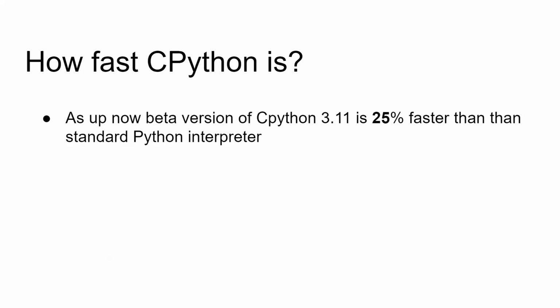And that would be a very big advantage for any Python developer, because if the performance is increased, obviously there would be a very high demand for Python. I'll talk more on this, what is CPython, how we have to use it, and what is the actual difference that we are getting. But for now, as a beta version, CPython 3.11 is getting 25% faster than the previous interpreters that we have. So stay tuned. I'll create some videos around CPython once that is released.